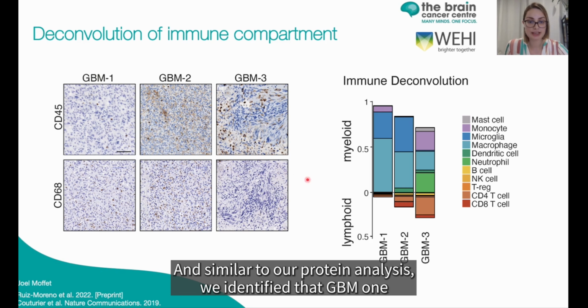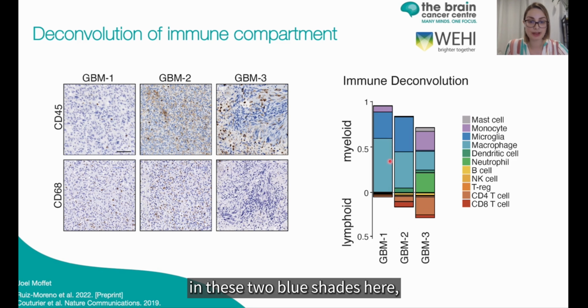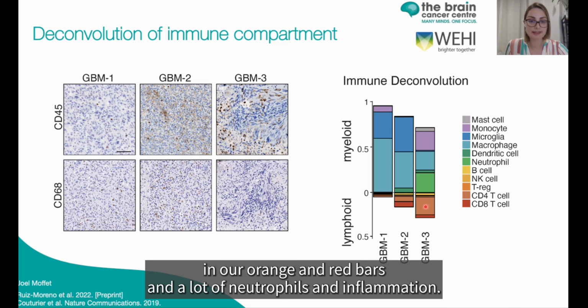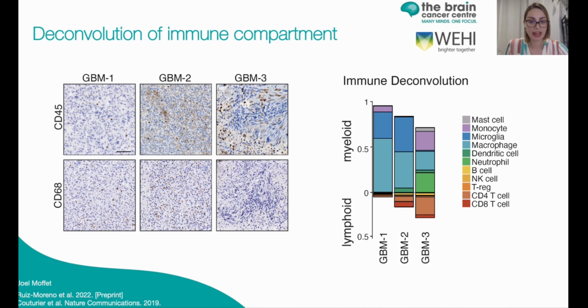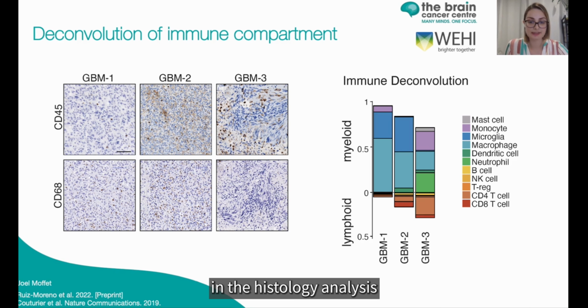Similar to our protein analysis, we identified that GBM1 and 2 had much higher immune infiltrate of macrophages and microglia in these two blue shades here, whereas GBM3 had a much higher proportion of lymphoid infiltrate in our orange and red bars and a lot of neutrophil inflammation. This was consistent with what we saw in the histology analysis.